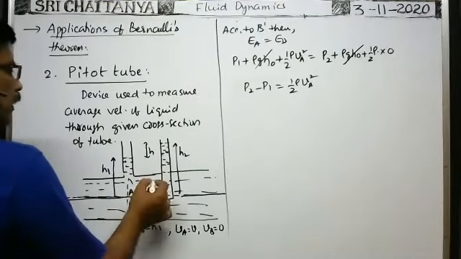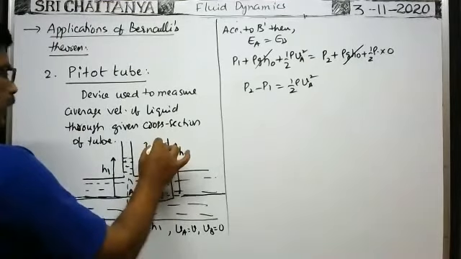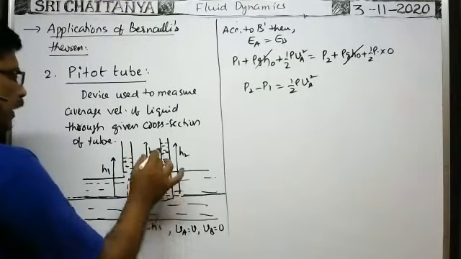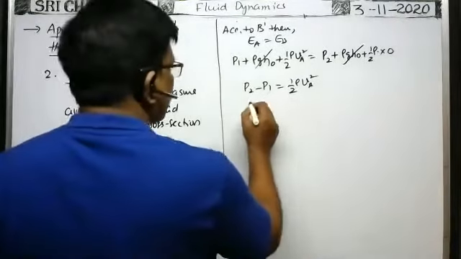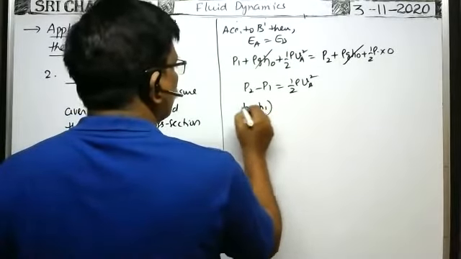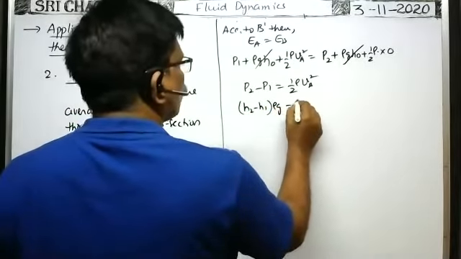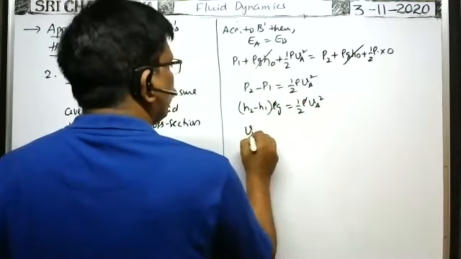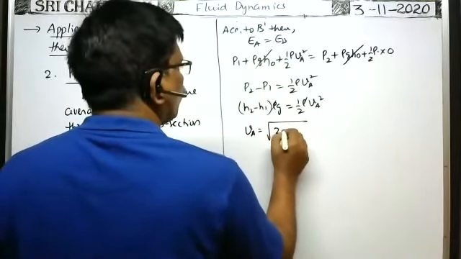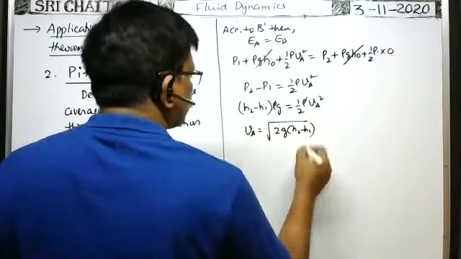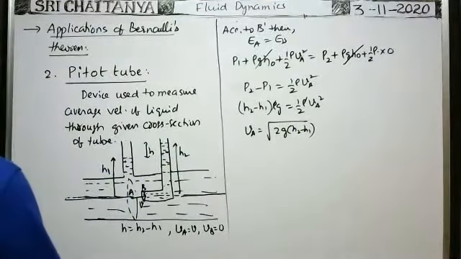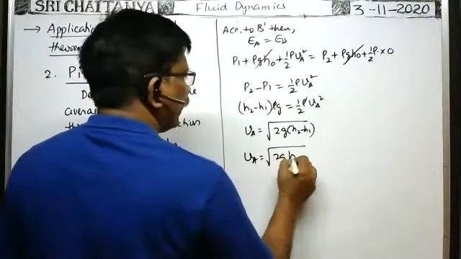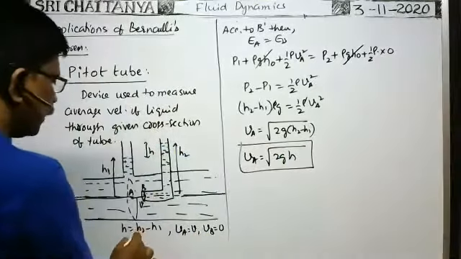Pressure at this point is equal to P naught plus H2 rho g. Pressure at this point is equal to P naught plus H1 rho g. Difference means H2 minus H1 into rho g. That's why this can be written as H2 minus H1 into rho g is equal to half rho into VA square. Here rho cancels. Therefore, VA is equal to square root of 2g into H2 minus H1, that is VA is equal to square root of 2g into H, because H is equal to H2 minus H1.